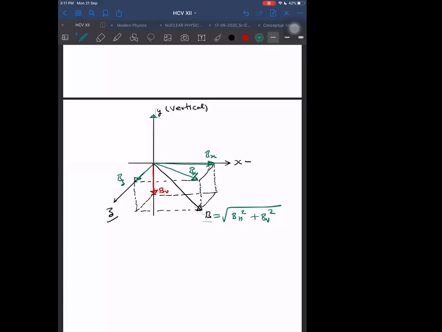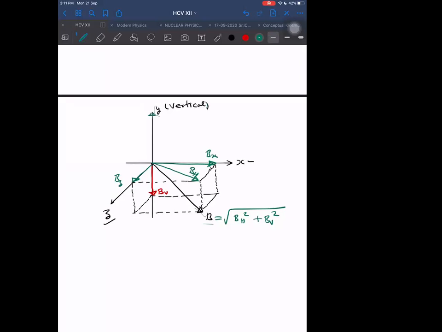So the magnetic meridian will be passing through the Y, and if I draw a plane which contains both Y as well as net B, then that plane will be the magnetic meridian plane. That will be the plane of the magnetic meridian. Is it right or not?